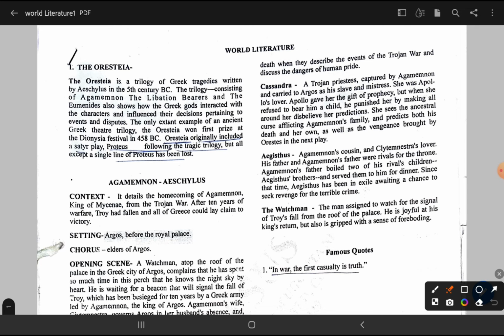And next is the setting. Many times the setting is asked in your exam. The setting is Argos, before the royal palace. The chorus is a group of elders of Argos. And then let's discuss the opening and the closing scenes.